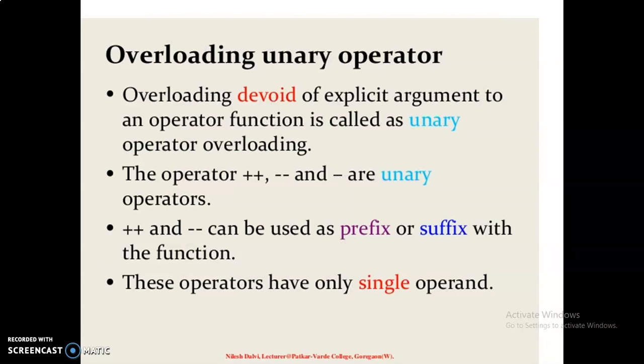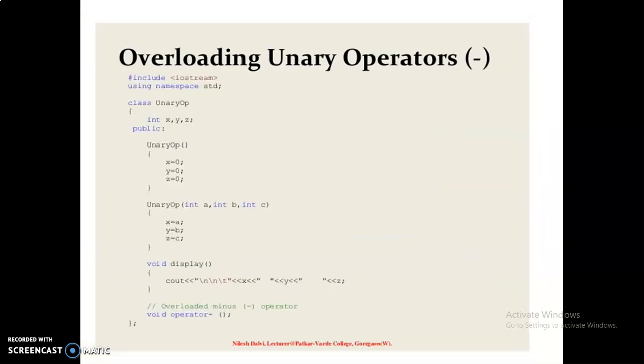Operator overloading: unary operators. Let us consider the unary minus operator. A minus operator, when used as a unary, takes just one operand. We know that this operator changes the sign of an operand when applied to a basic data item. Overloading without an explicit argument to an operator function is called unary operator overloading. The operators are plus plus and minus minus, that is, increment and decrement, and unary minus. Increment and decrement operators can be used as a prefix or suffix with the function. These operators have only a single operand. This is the example program for overloading unary operators.